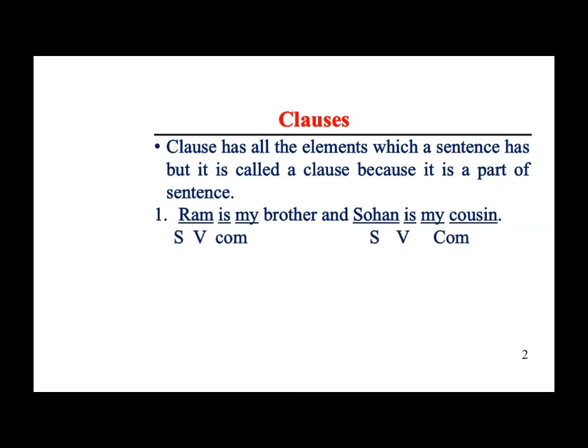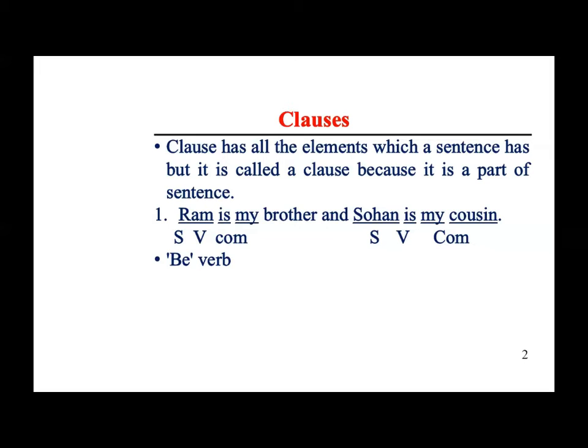Ram is the subject, is is the verb, and my brother is the complement. In the same way, Sohan is the subject, is is the verb, and my cousin is the complement. So here we have used two finite verbs.